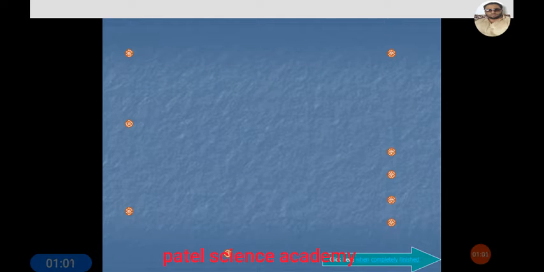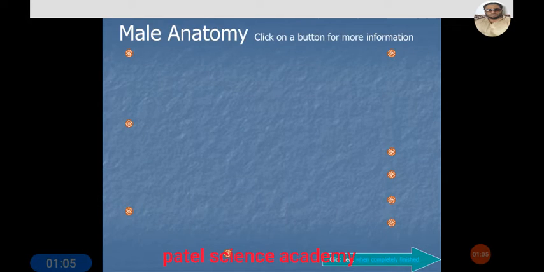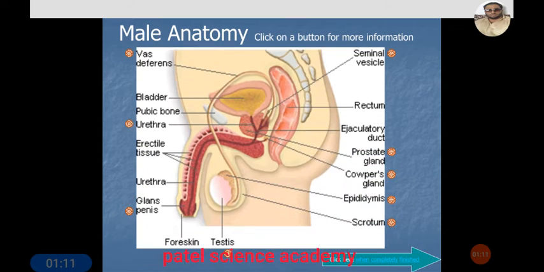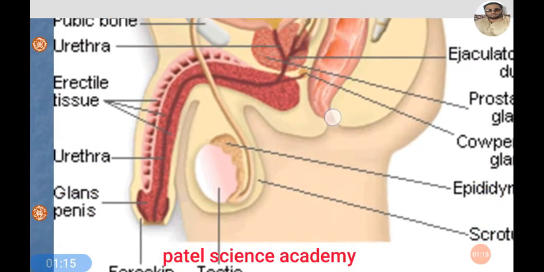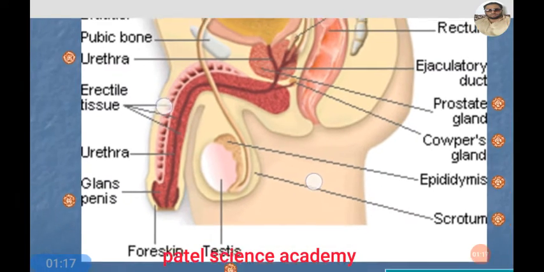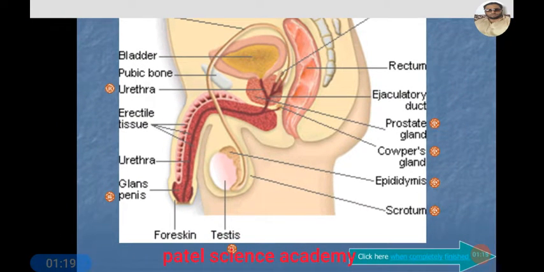Now we'll learn about the male reproductive system in detail, diagrammatically. First we'll see the male reproductive system anatomy. So dear students, this is the male reproductive system and I would like to explain it one by one. You can see here, the male reproductive system can always be learned from this structure.